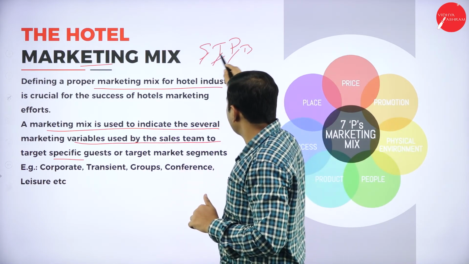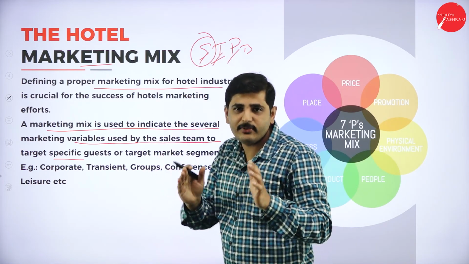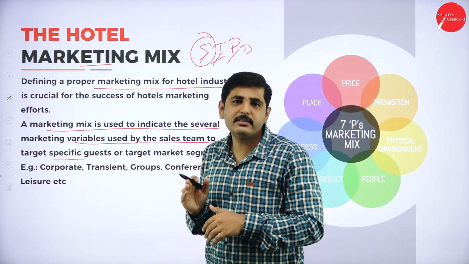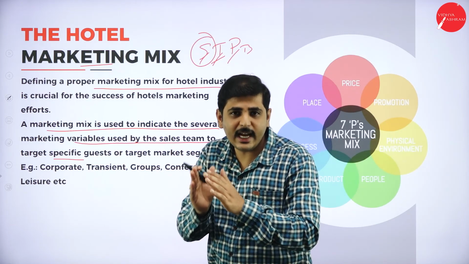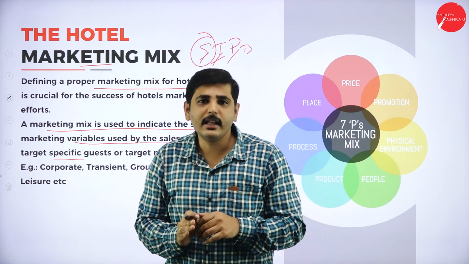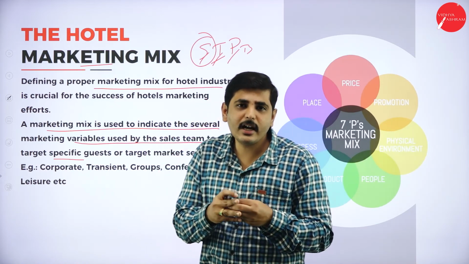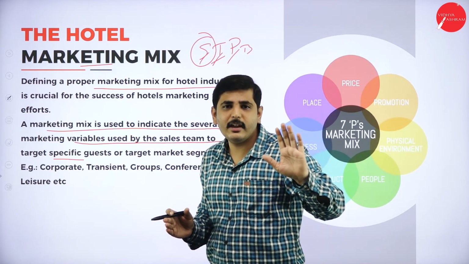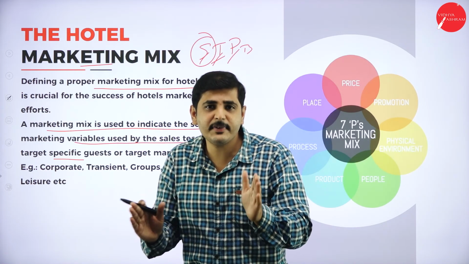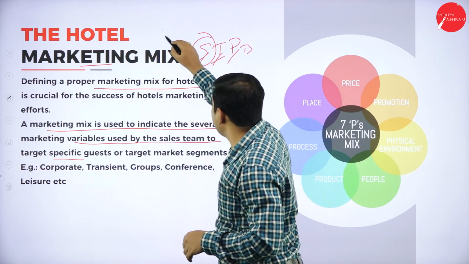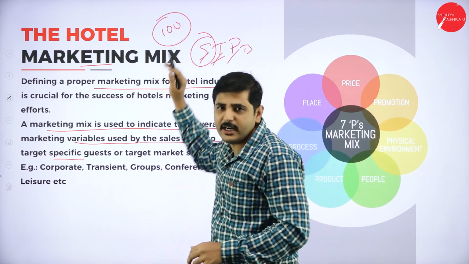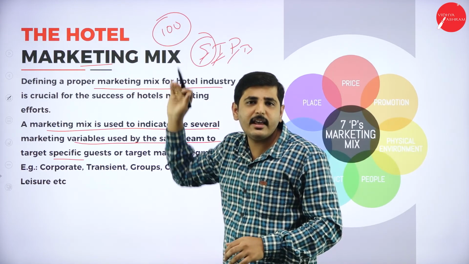So first we have to segment on the basis of place, customers' income, affluence, luxury. First we have to segregate all the parts to whom I am targeting. In business we cannot satisfy all the customers. It is an illusion. In business, keep this in mind: we cannot satisfy 100% of customers. For example, if there are 100 customers, we cannot satisfy all 100. Every customer's wants, needs and intentions are different.